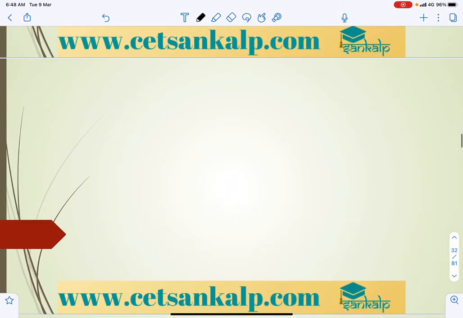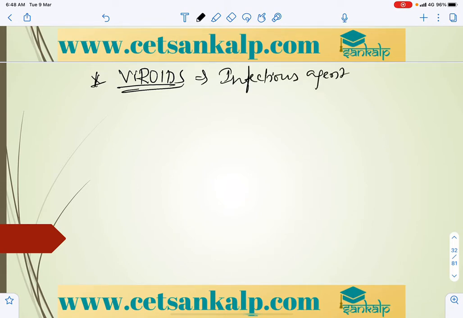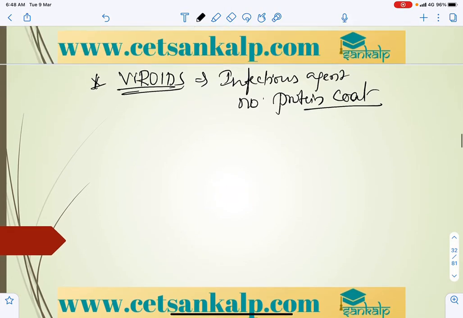If a virus has no protein coat, it is called a viroid. Viroids are infectious agents only, with no protein coat. Lack of protein coat is what you have to keep in mind.